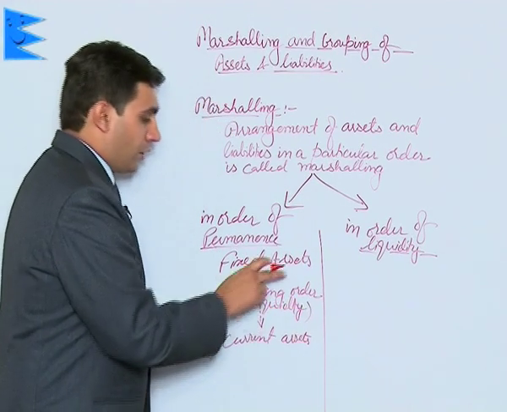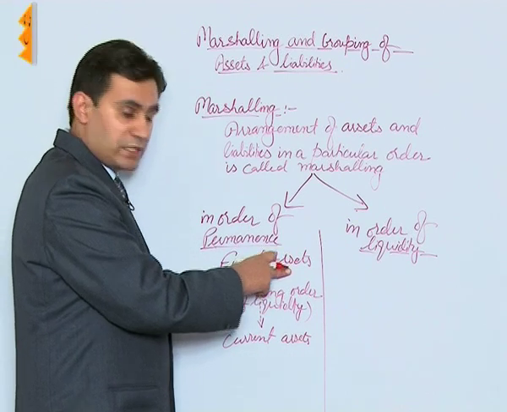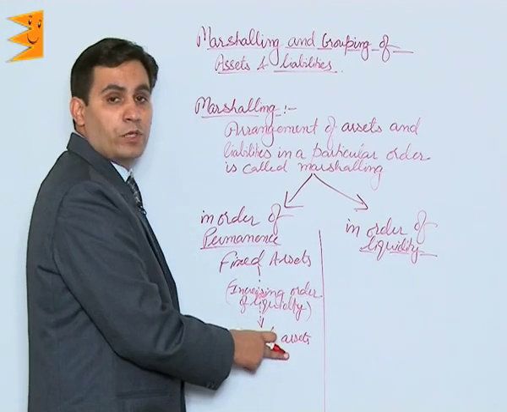That is, the most illiquid asset is put up first and the most liquid one is put at the bottom.